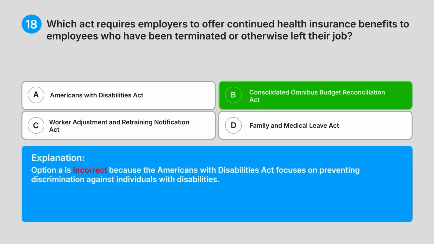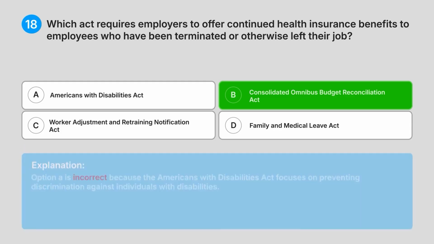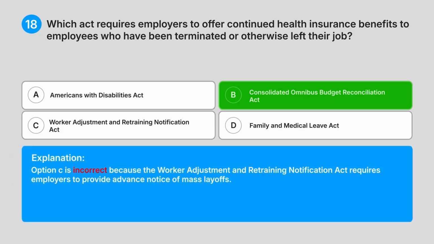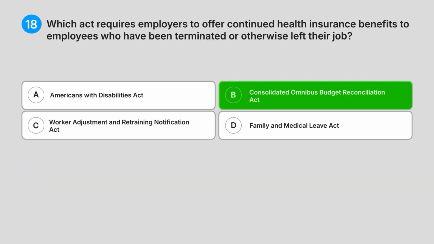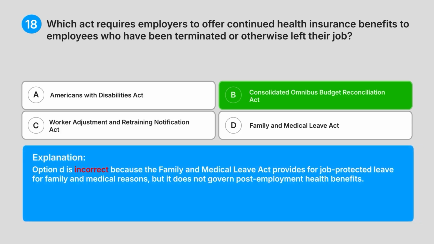Option A is incorrect because the Americans with Disabilities Act focuses on preventing discrimination against individuals with disabilities. Option C is incorrect because the Worker Adjustment and Retraining Notification Act requires employers to provide advance notice of mass layoffs. Option D is incorrect because the Family and Medical Leave Act provides for job-protected leave for family and medical reasons, but it does not govern post-employment health benefits.